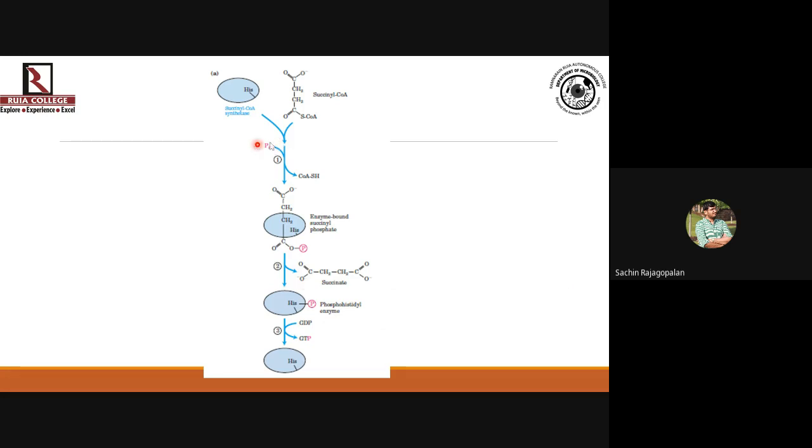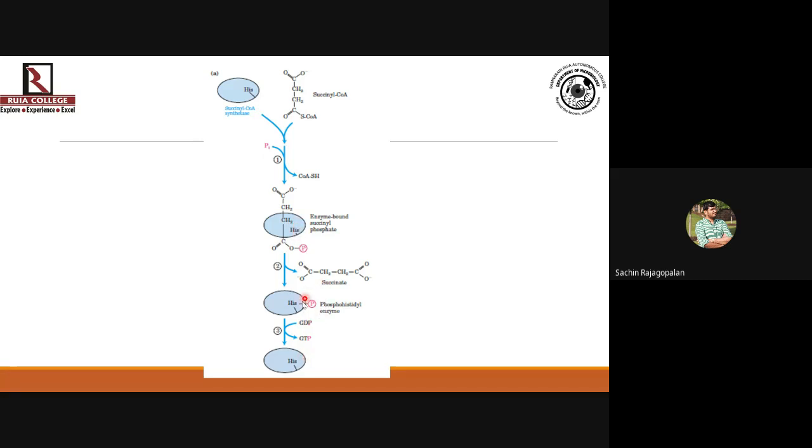So this is to show where the phosphate comes from. It's coming from the cytoplasmic pool, from phosphoric acid. It attaches itself to the succinyl-CoA group that is part of the enzyme-substrate complex. Then succinic acid is released, but the phosphate is still attached to the histidine residue of the enzyme.